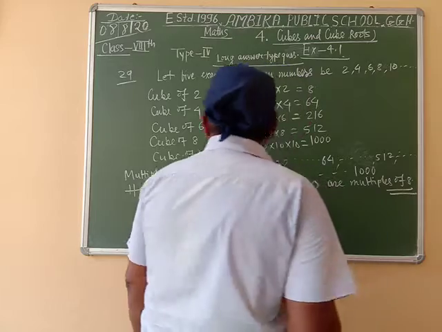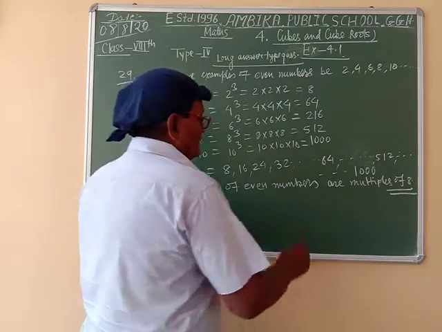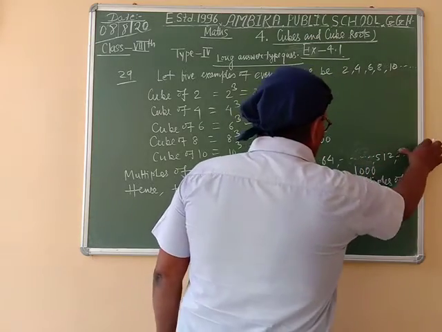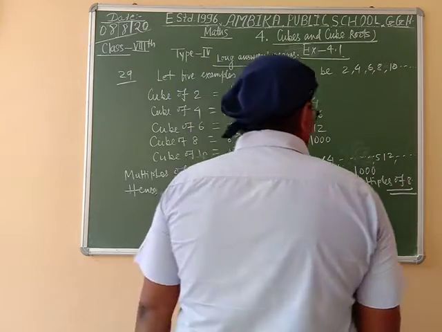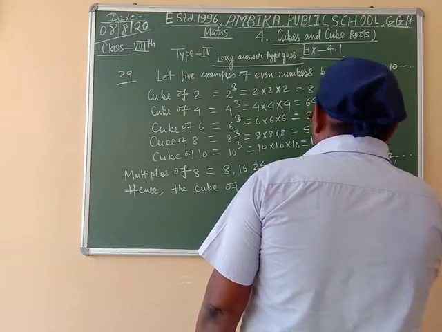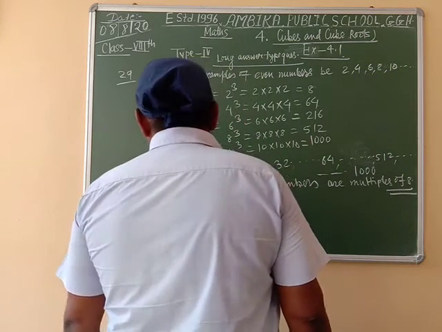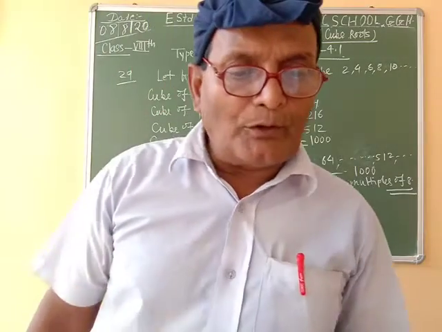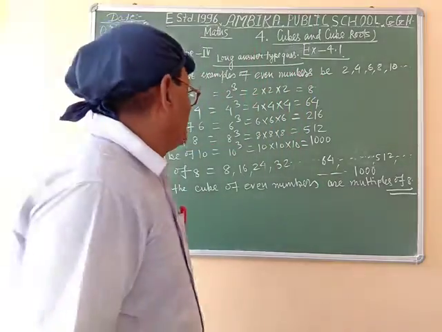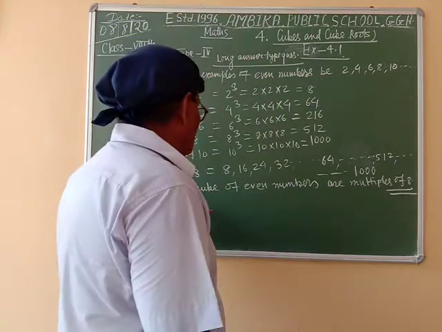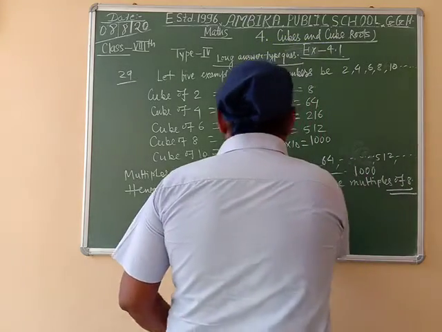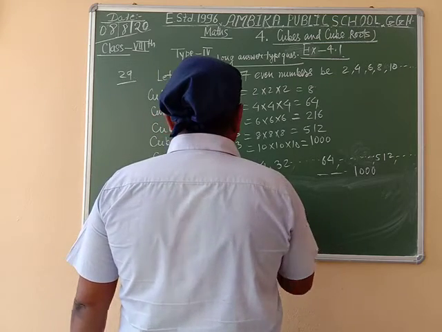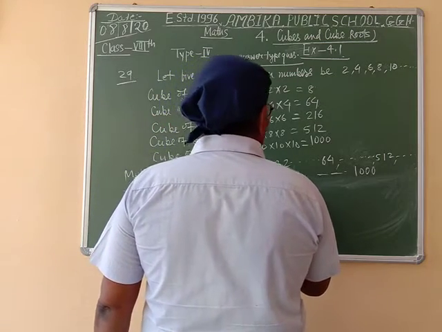It is because 8, 16, 24, 32, 64, 512, and 1000 are multiples of 8. Hence it is verified that cube of all even numbers are divisible by 8.